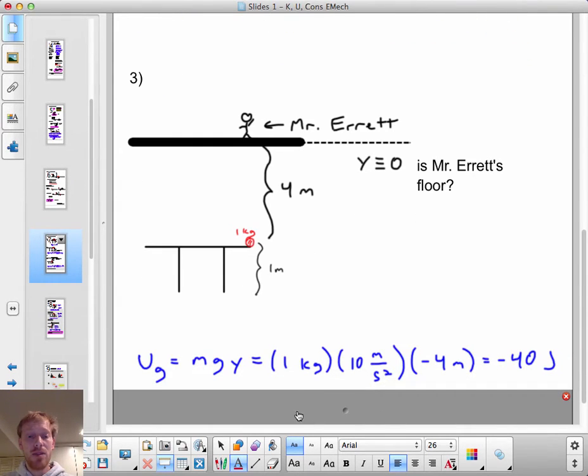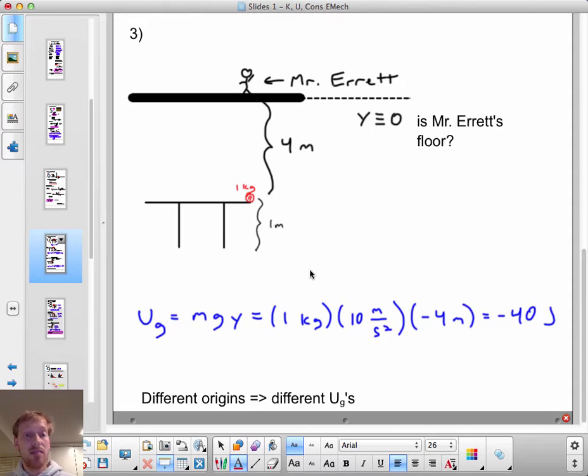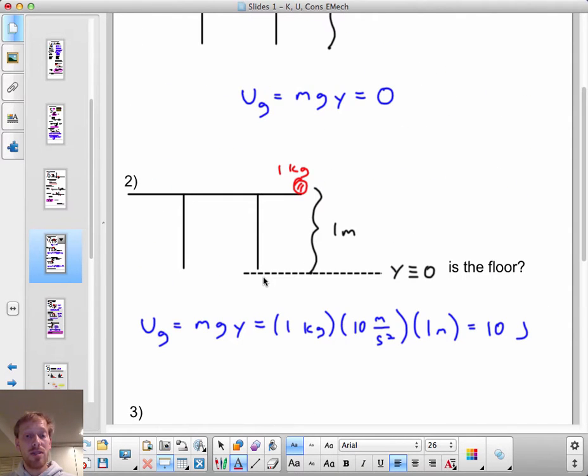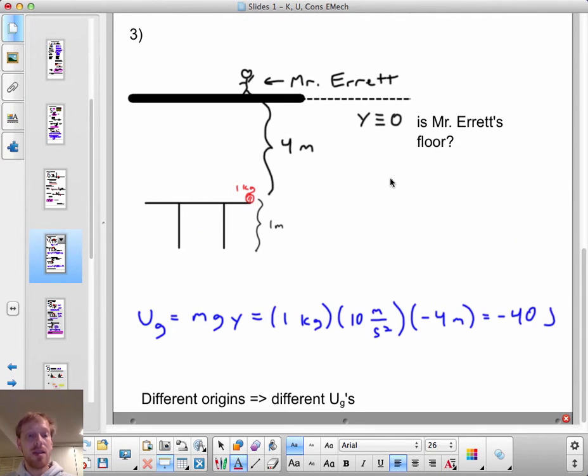Well, m times g times a y of negative 4 meters. Mr. Arrett thinks that the apple has negative gravitational potential energy. And he is no more right or wrong than the person defining the physics lab floor as 0 is, or the person defining the table height as 0 is. Different origins of position will end up assigning different gravitational potential energies to the same situation.